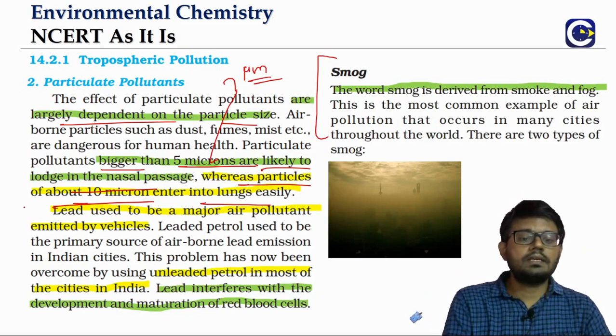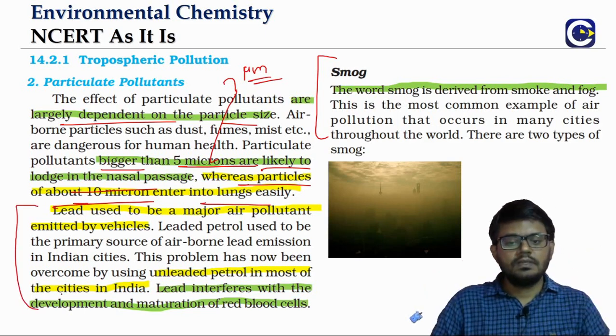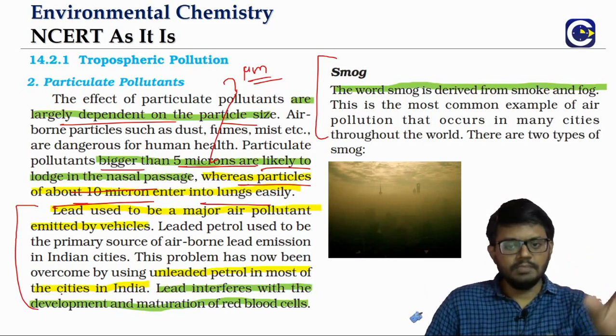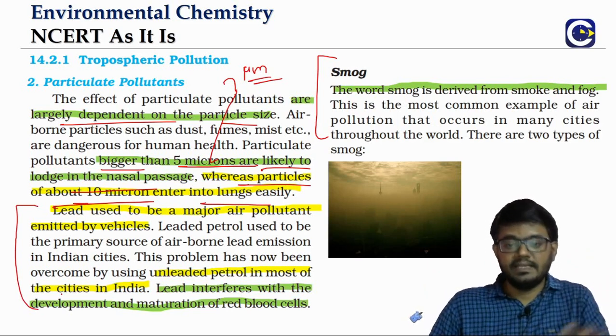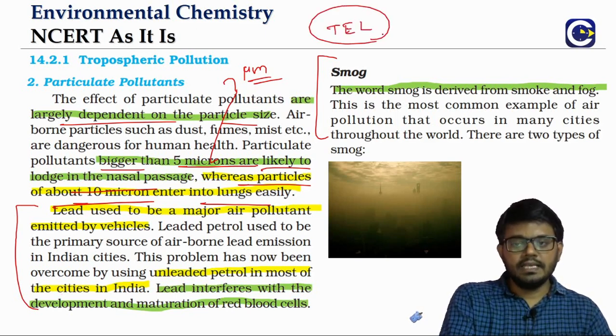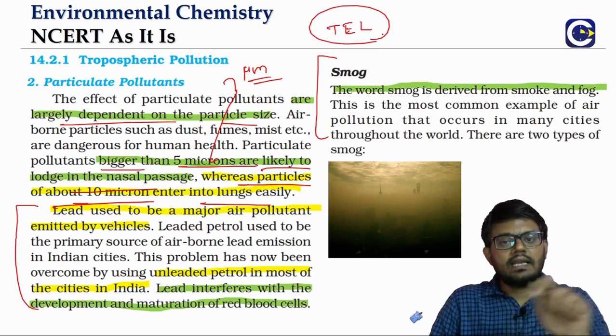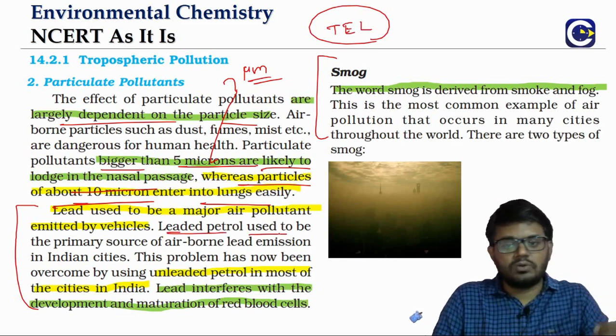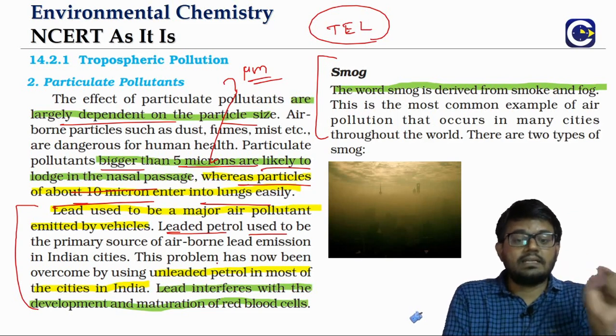So one of the major chemical substances, right, that is seen as very, very harmful in the particulate pollutant category is the lead. So previously in countries like India, we used to have tetraethyl lead. Basically we call it leaded petrol, that is added to the petrol so that the tetraethyl lead will act as an anti-knocking agent.